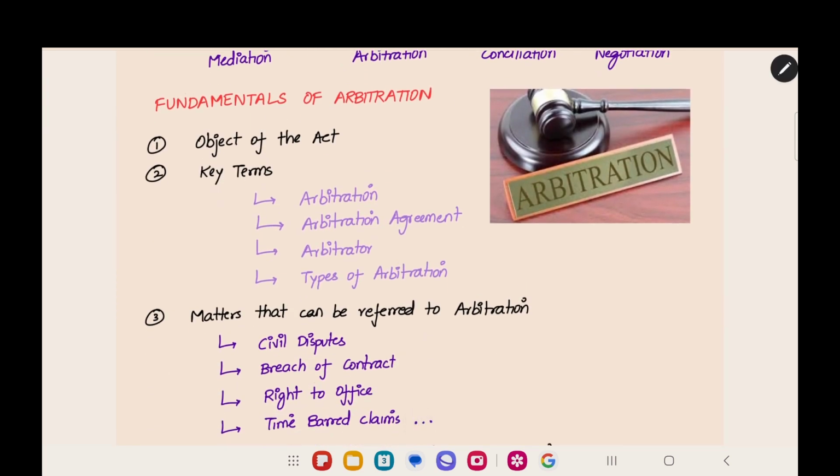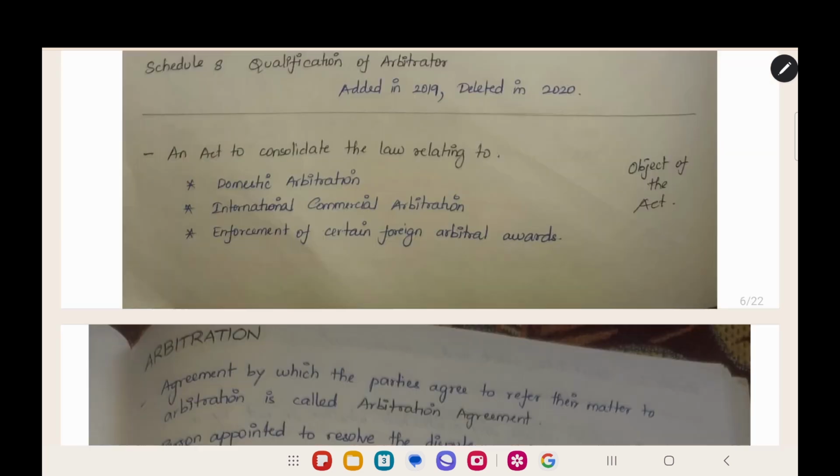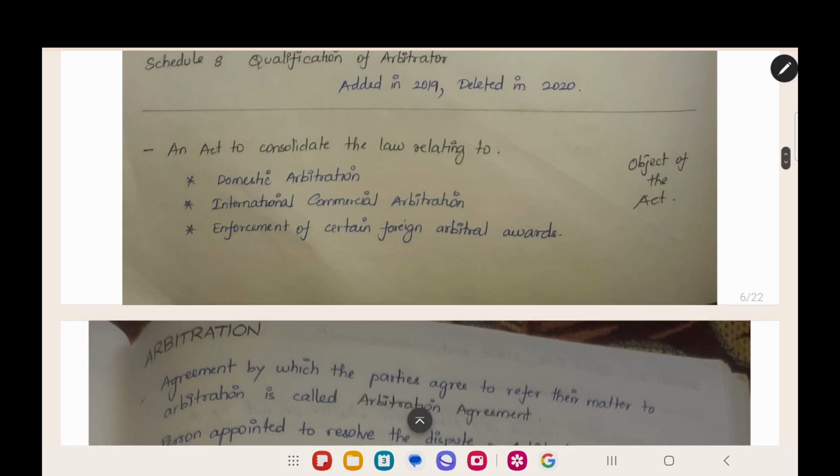And the next thing we are going to see is the object of the Act. Now, this is the object of the Act. The Arbitration and Conciliation Act 1996 was brought in with an objective to consolidate the law relating to domestic arbitration, international commercial arbitration, and enforcement of certain foreign arbitral awards. Now we have to know what is domestic arbitration, what is international arbitration, what is a foreign award, what is an arbitral award. First of all, we have to learn all these.